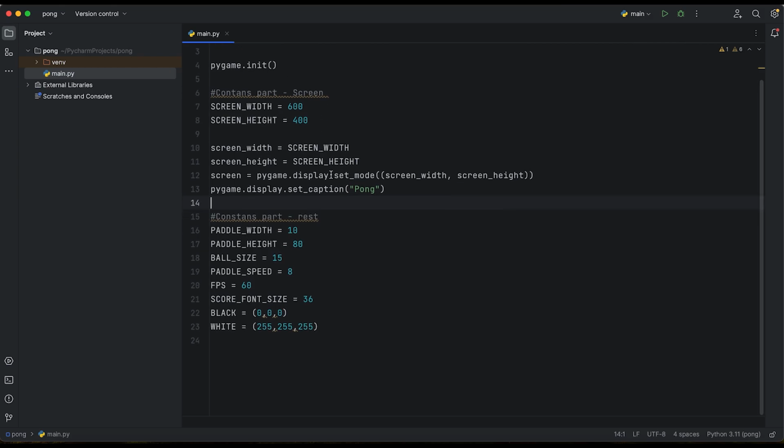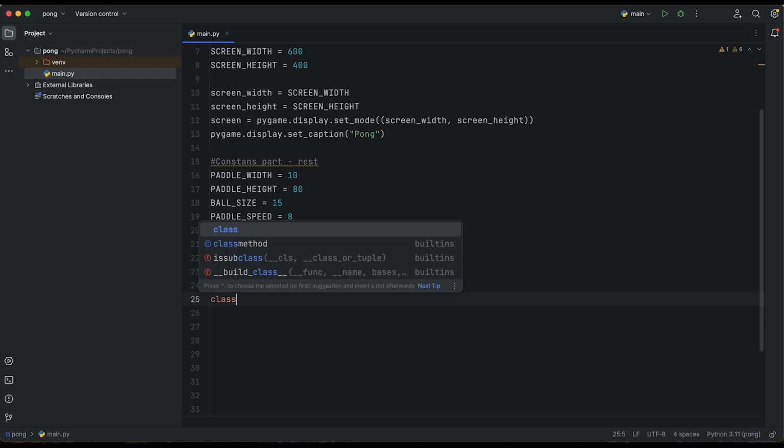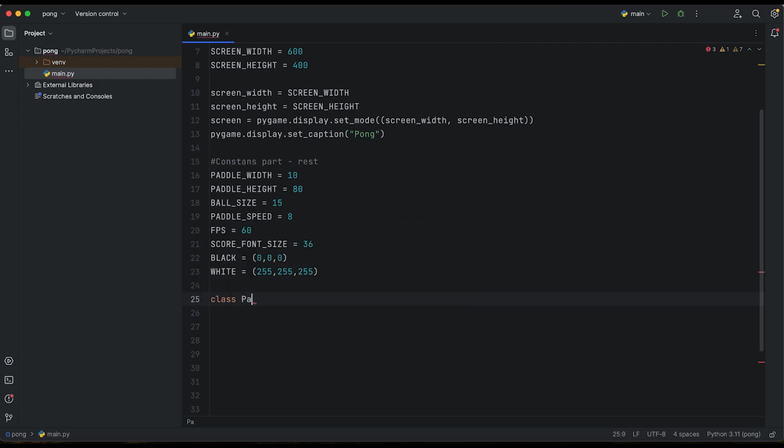Okay, so whenever we created everything, we are going to start from the small part of our game. So we'll create the class that will represent the paddle. And as you know, in Python, to create classes, you just write class Paddle, and that's all. The naming convention is that you should start it with an uppercase character.